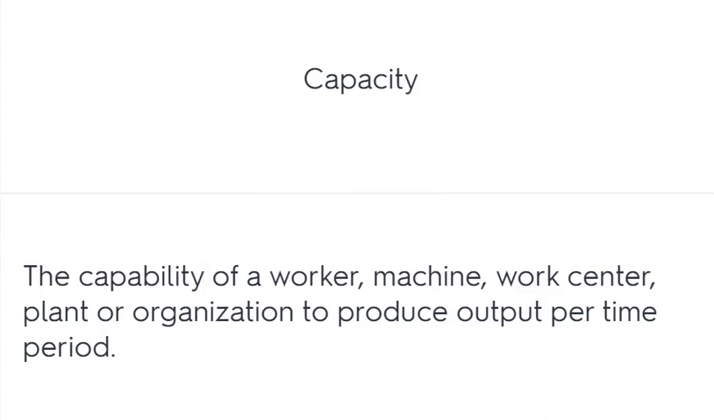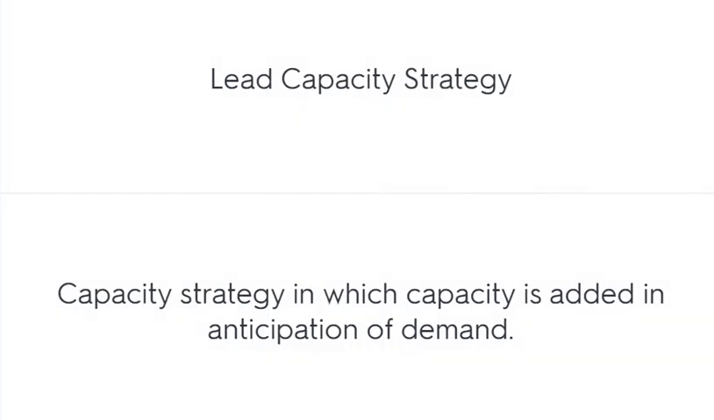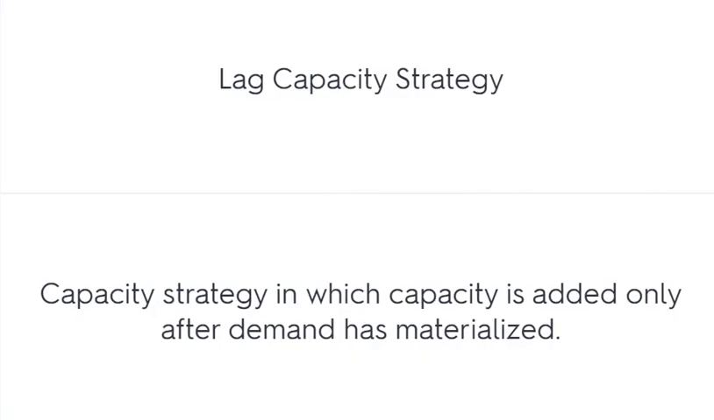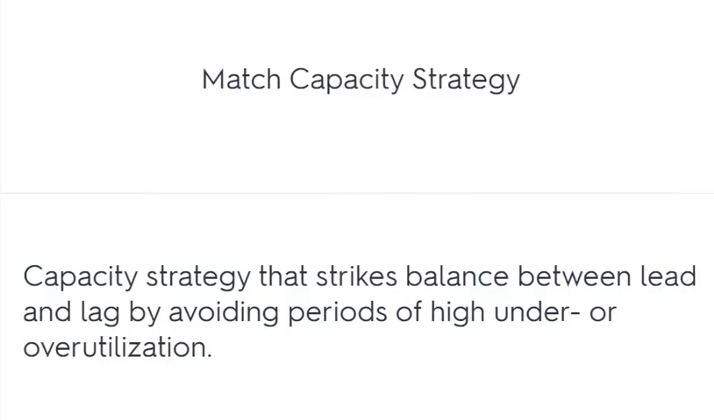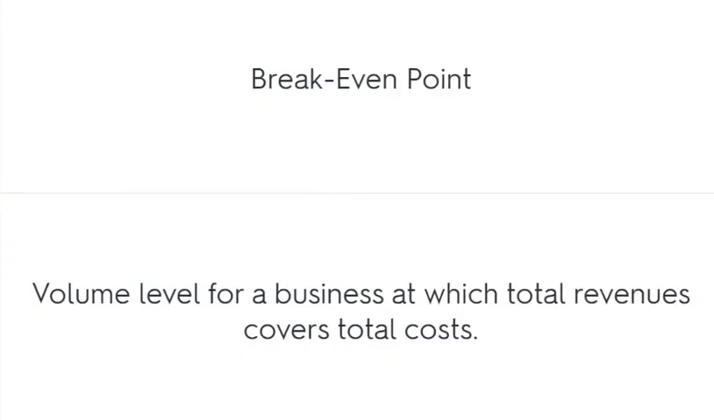Capacity: the capability of a worker, machine, work center, plant or organization to produce output per time period. Lead capacity strategy: capacity is added in anticipation of demand. Lag capacity strategy: capacity is added only after demand has materialized. Match capacity strategy: strikes a balance between lead and lag by avoiding periods of high under- or overutilization. Break-even point: the volume level for a business at which total revenues cover total costs.